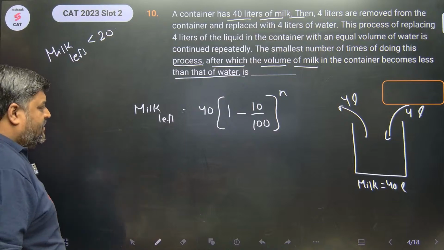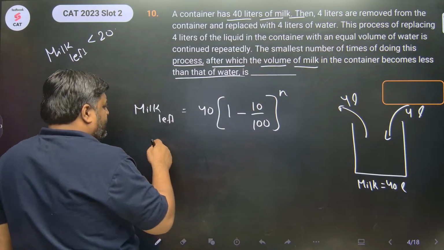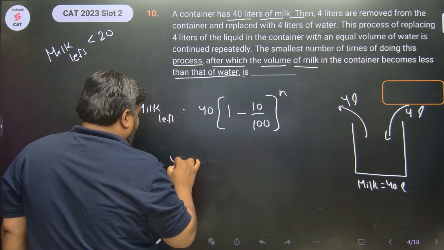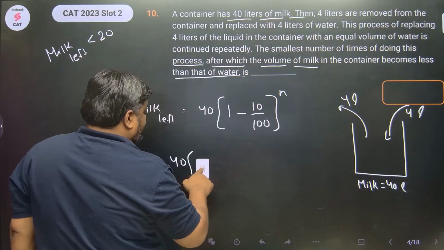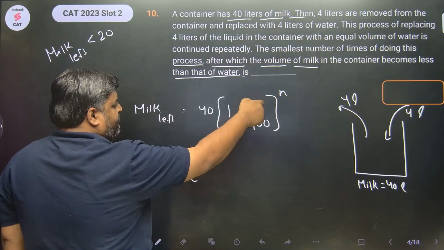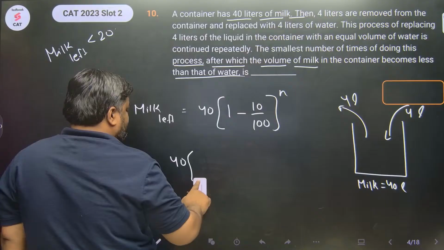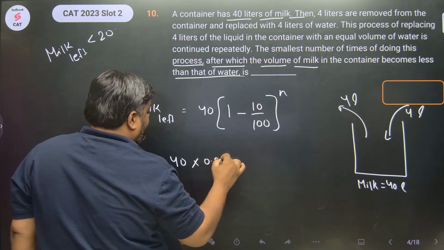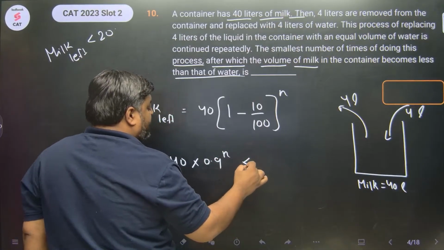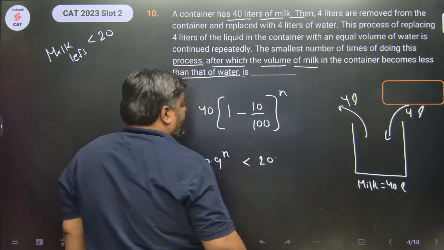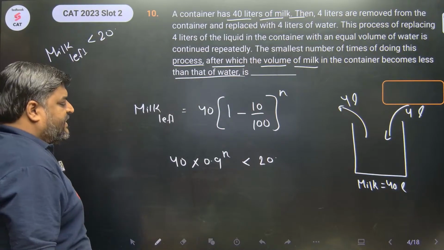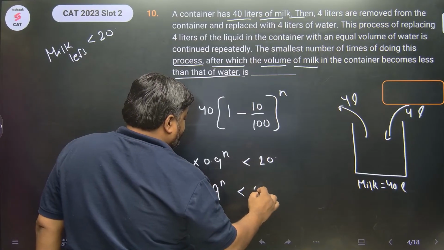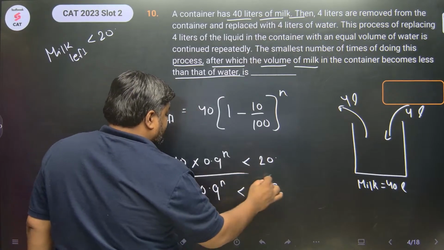ये निकालना है. Let's start doing this. This is the amount of milk left and this is less than 20. So I can write 40, 1 minus 1 by 10, 1 minus 0.1, this is 0.9. So 40 into 0.9 raised to the power n must be less than 20. Milk left should be less than 20. So 0.9 raised to the power n must be less than 0.5. ये criteria satisfy होना है.